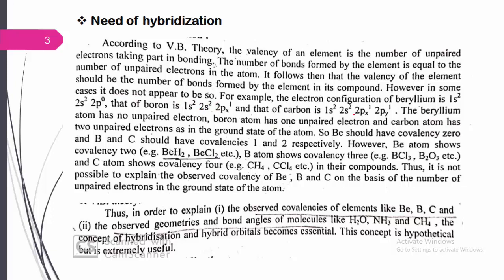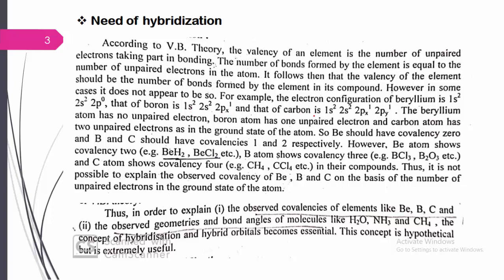For example, consider the electronic configuration of beryllium, atomic number 4: 1s2, 2s2, 2p0. Boron is atomic number 5: 1s2, 2s2, 2p1.